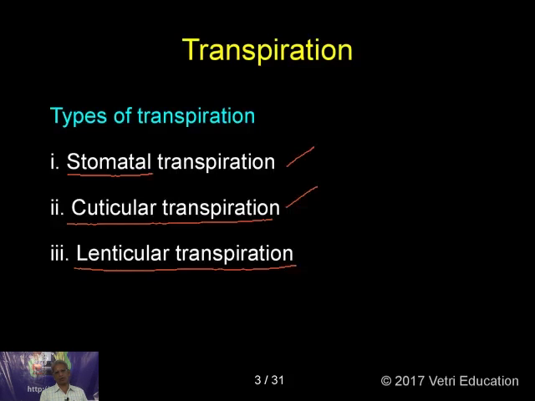Why is it like that? Because stomata are uniformly present on the surface of the leaf, and you have a huge number of stomata on the surface. How many stomata are present, and how the transpiration is taking place through the stomata, these are going to be very interesting things in biology, and that's what we are going to proceed with in the next slide.